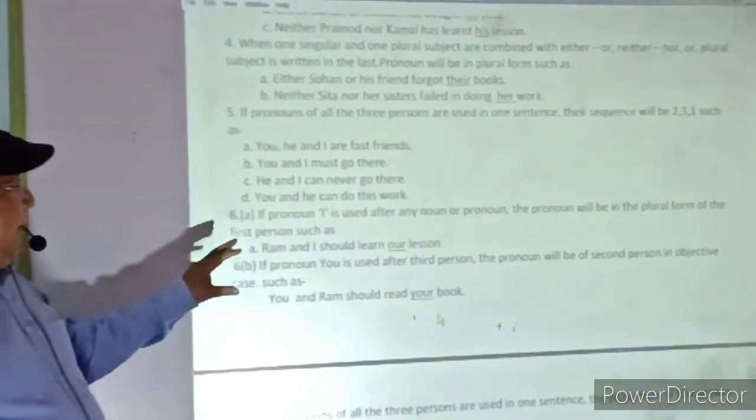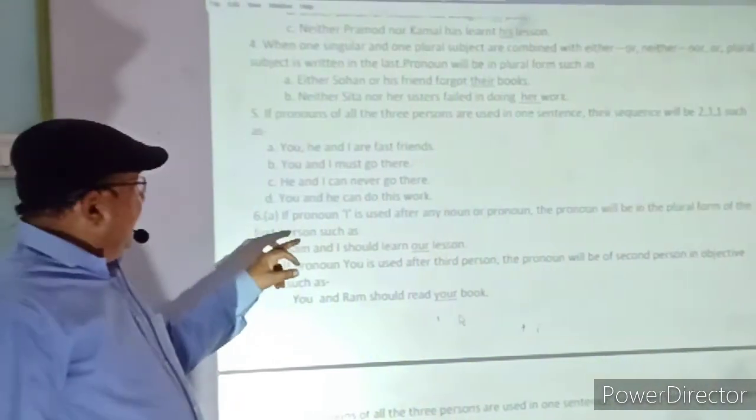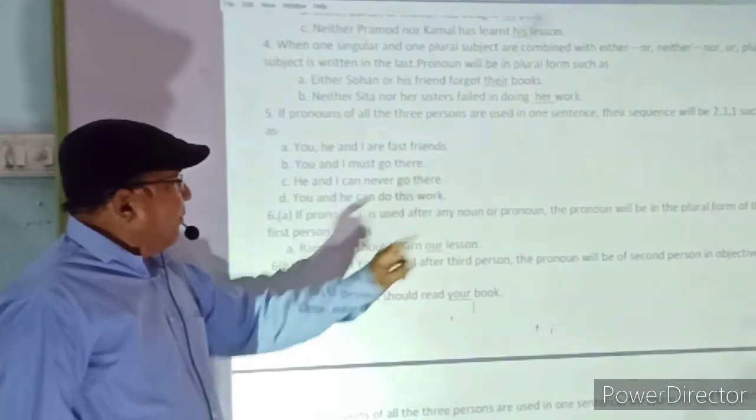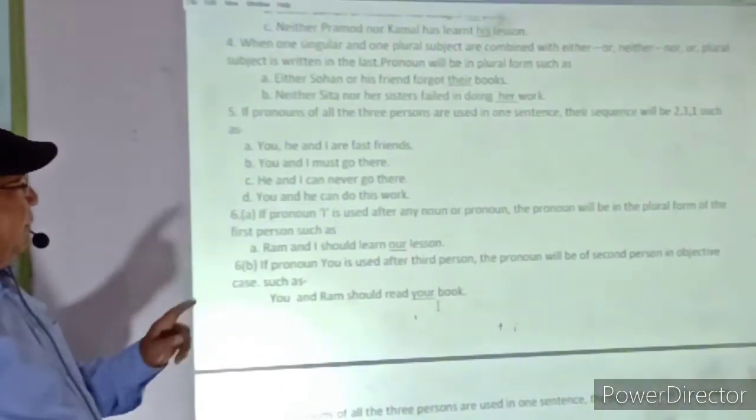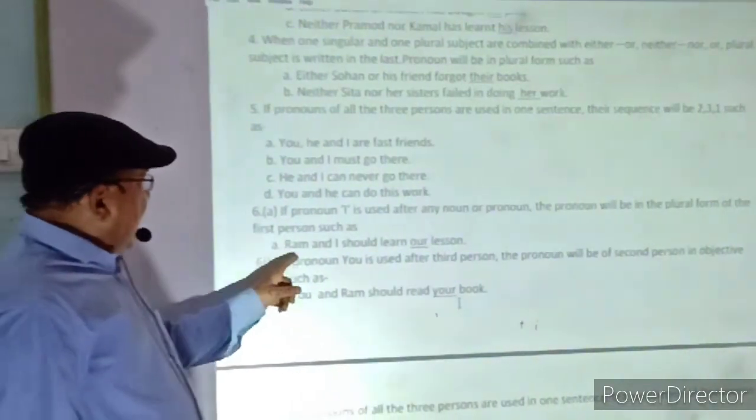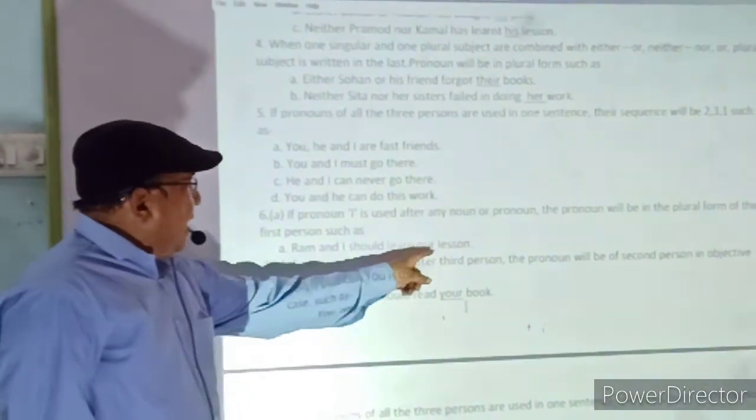I want to repeat this point once again. If the pronoun I is used after any noun or pronoun, the pronoun will be in the plural form of the first person. For example, Ram and I should learn our lesson.